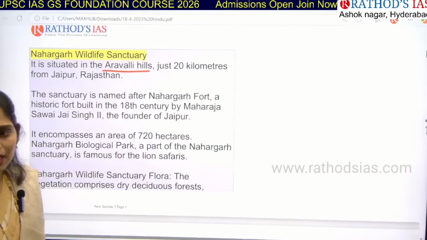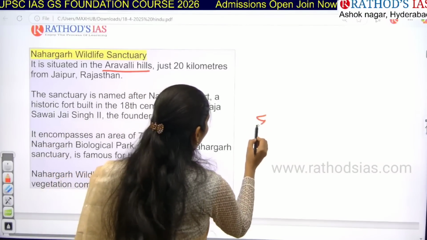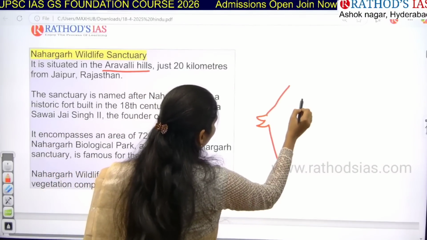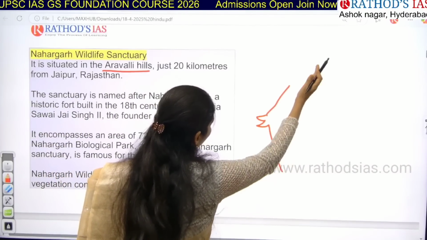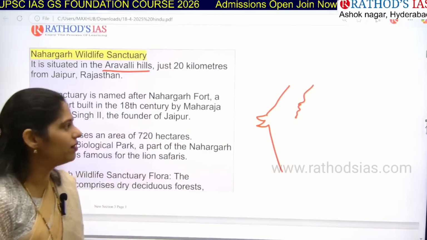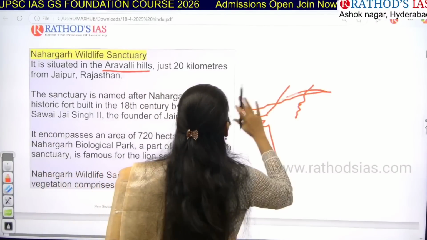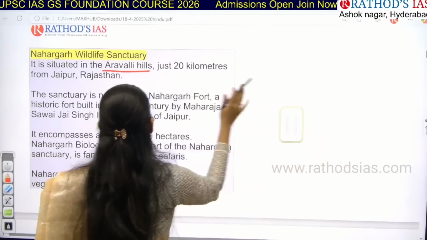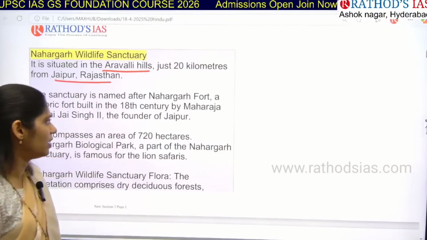Where are these Aravalli Hills located? If you draw a map of India, the Aravalli Hills are here like this, right? In these Aravalli Hills itself we have this sanctuary, and it is just 20 kilometers from Jaipur, Rajasthan.